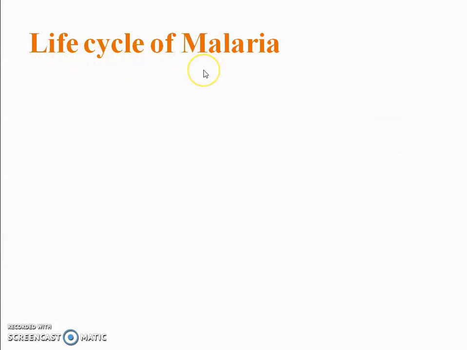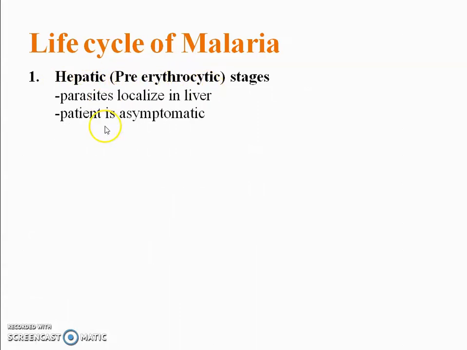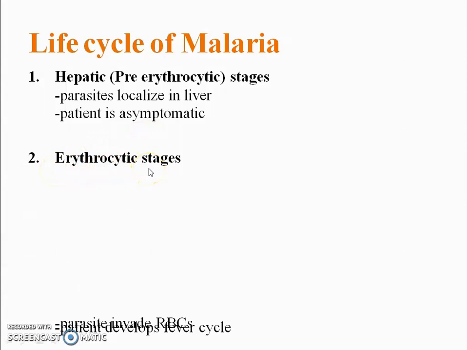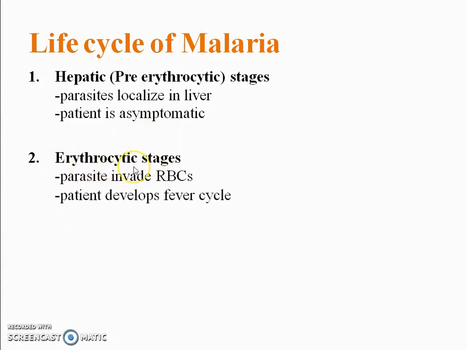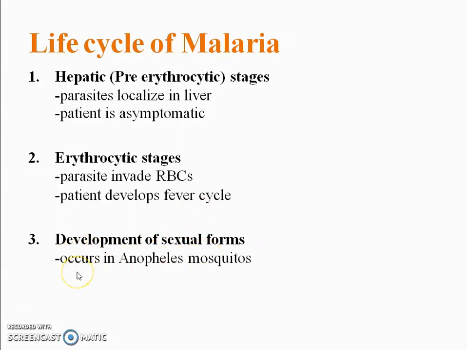Life cycle of malaria. It involves the hepatic pre-erythrocytic stage, in which the parasite is localized in the liver and the patient is asymptomatic. The second stage is the erythrocytic stage, which happens in the RBC. Parasites invade the RBC and the patient develops a fever cycle. The last stage is the development of sexual forms, which occurs in Anopheles mosquitoes.